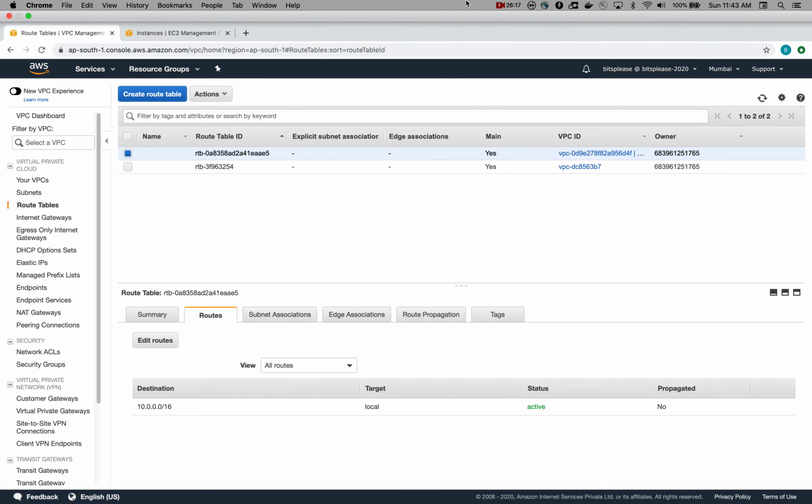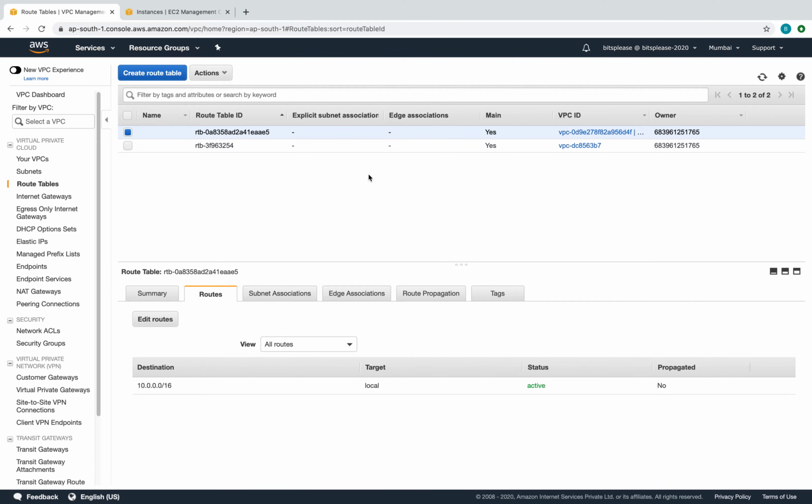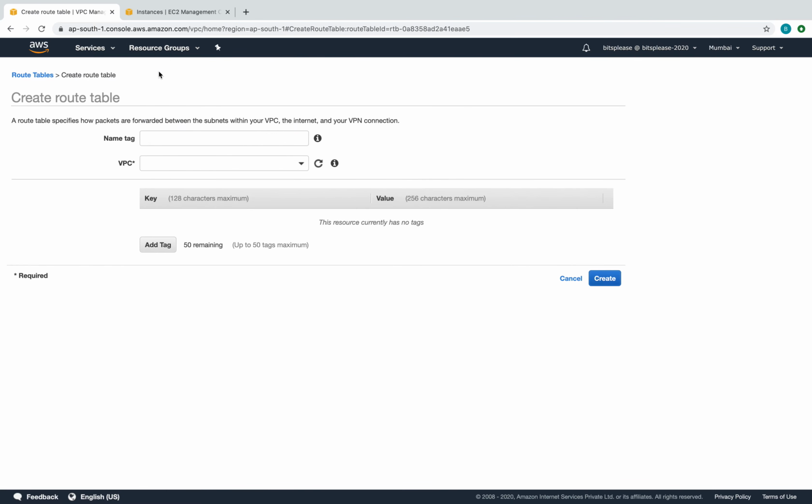present. So like I said, you can obviously go and edit the routes in your main routing table and add the subnets here, but to keep it clean, it's always better to create separate routing tables for every one of your subnets. So I'm not going to touch these default tables which come. I'm going to create, there you go, a routing table, and we'll have to create a routing table for our public subnet and private subnet. So let's go and do that.